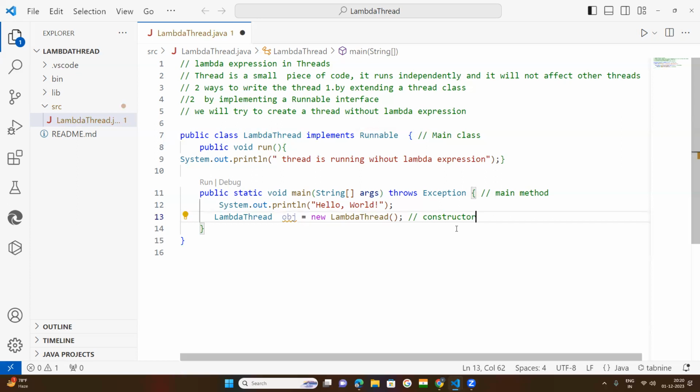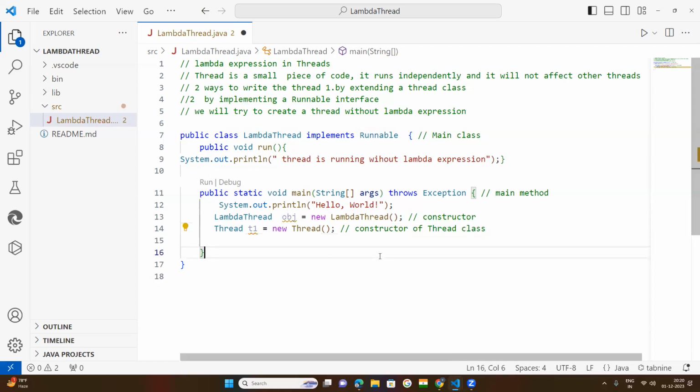So now this is the constructor. Now let us see. For this class, I have created the method. After that, you need to create the thread class object again. Suppose this is the object for the thread class: new Thread, and that is the constructor, and you terminate it with a semicolon. Now this object you need to pass within the constructor of the Thread class. This is the constructor of the Thread class.